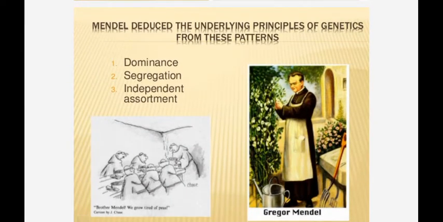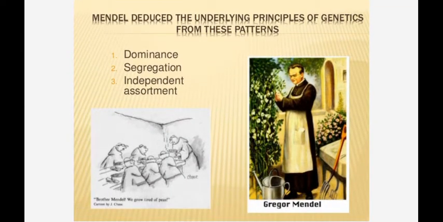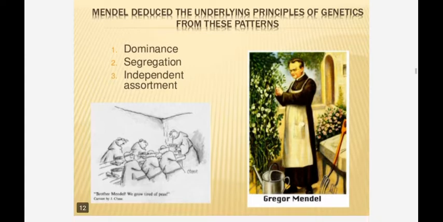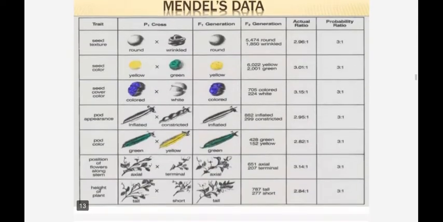Based on his results, Mendel proposed 3 principles. What are they? The law of dominance, the law of segregation, and the law of independent assortment.